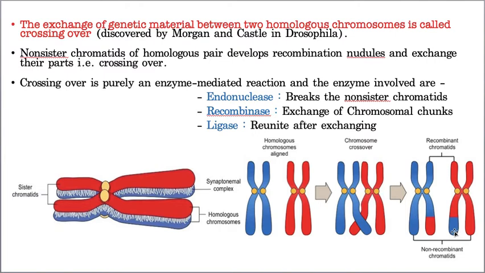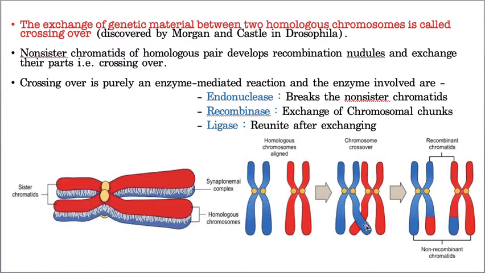Like that, the exchange of genetic material takes place between two homologous chromosomes. Did you notice it or not? Now this is one homologous chromosome and this is another homologous chromosome. These are called sister chromatids. This exchange takes place between non-sister chromatids. That means this is of one chromosome, this is of another chromosome. That's why two opposite chromatids are called non-sister chromatids.